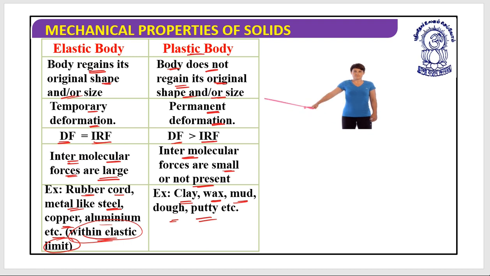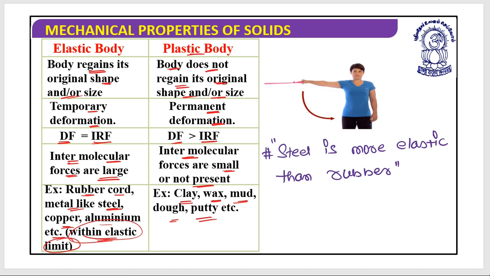Yes, are you sure? Great. We have a very good statement. Please focus on this. It says that steel is more elastic than rubber.